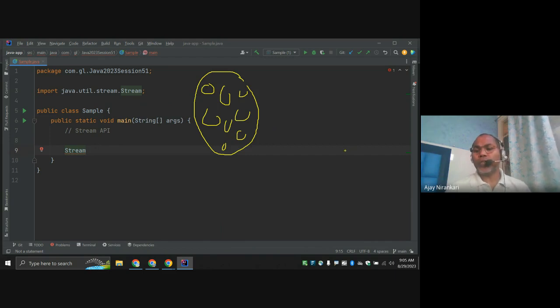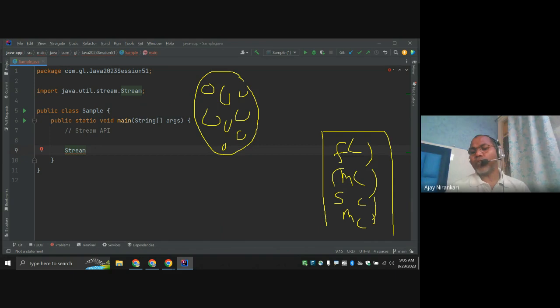Let's say I want to filter them, convert them, map them, sort them, or find the maximum. So multiple functions: function 1, function 2, function 3, function 4, function 5. This set of functions I am going to apply on each and every element. So we create a pipeline, a set of functions: filter, map, sorting, for each.